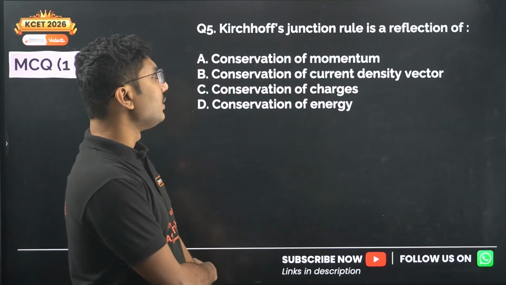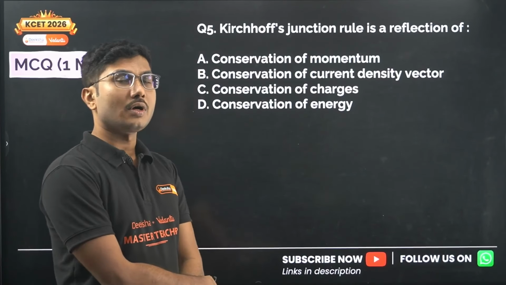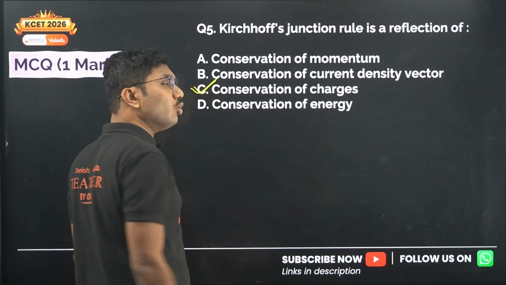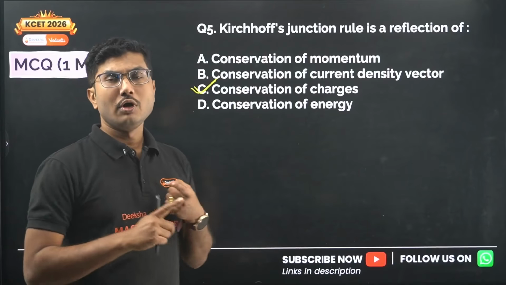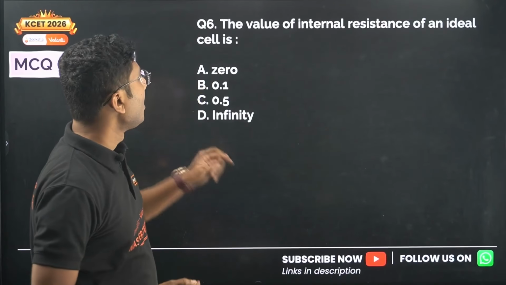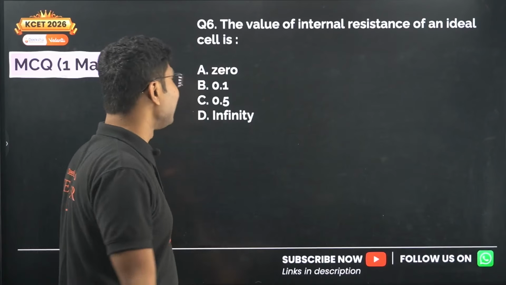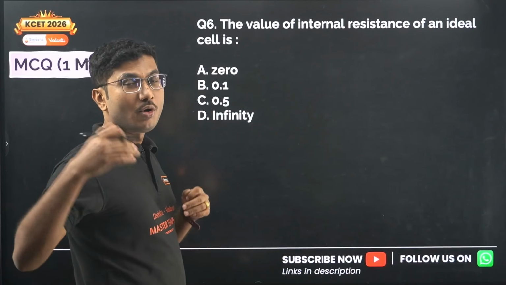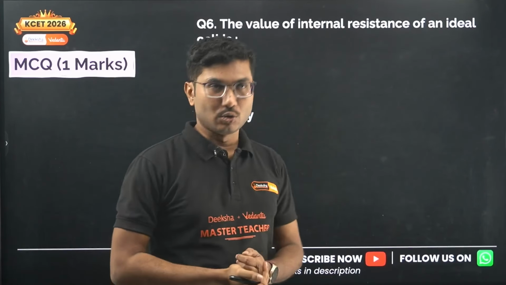Kirchhoff's junction rule is a reflection of conservation of charge. Kirchhoff's loop rule is a reflection of conservation of energy. Loop rule is energy, junction rule is charge. Next, the value of internal resistance for an ideal cell. Ideally two options can be possible, either 0 or infinity. For an ideal cell, the internal resistance should be 0.